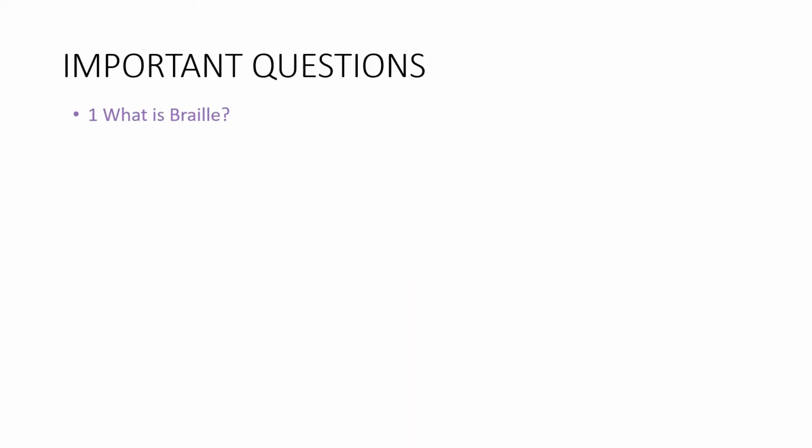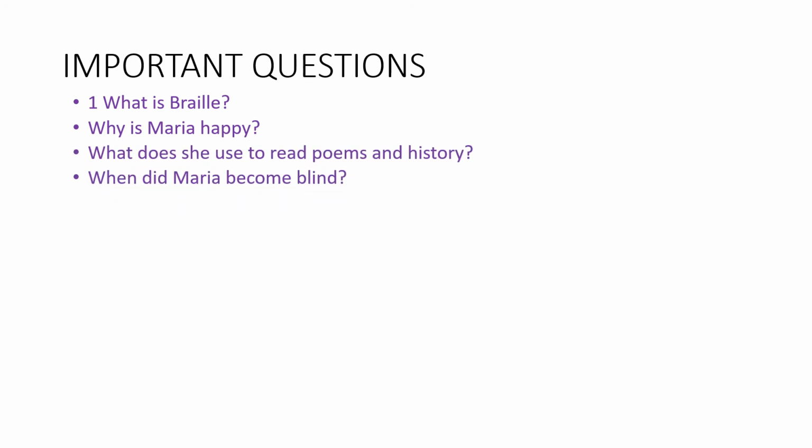Some important questions from this text. What is Braille? Braille is a kind of script that uses raised dots. The blind people move their fingers across the dots to read and write. Why is Maria happy? Maria is happy because it's a nice spring day. She can hear the singing of the birds. She can smell the flowers. What does she use to read poems and history? She uses Braille to read poems and history.